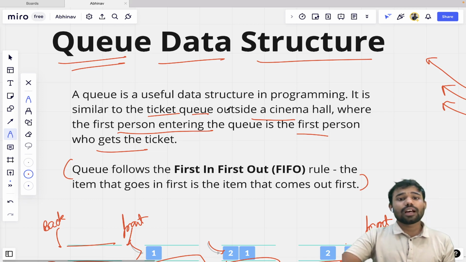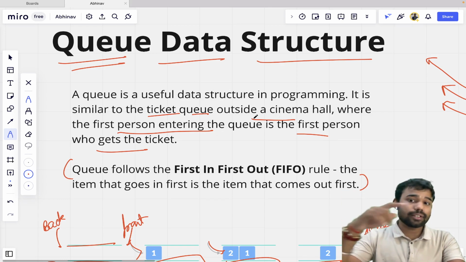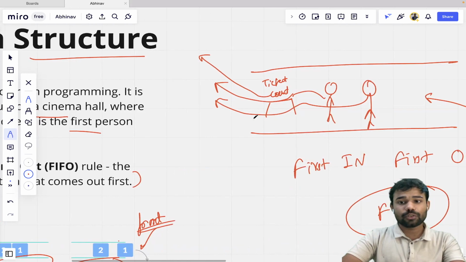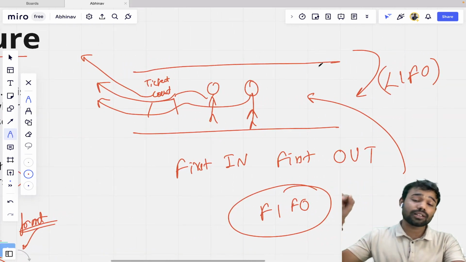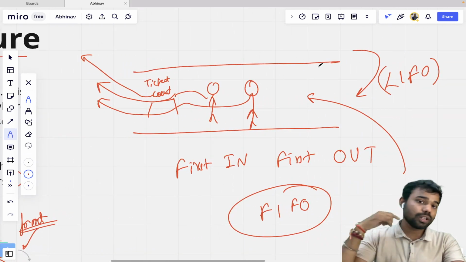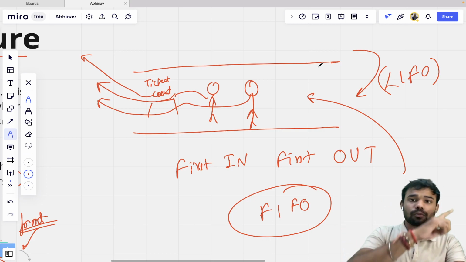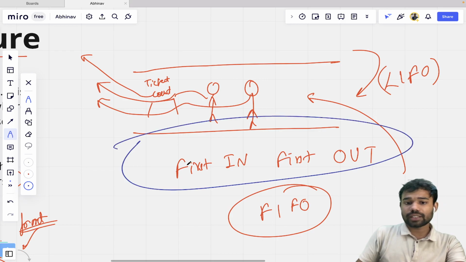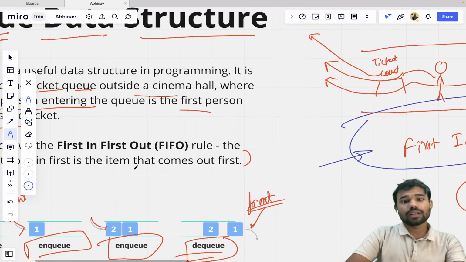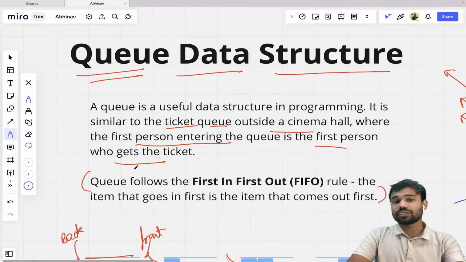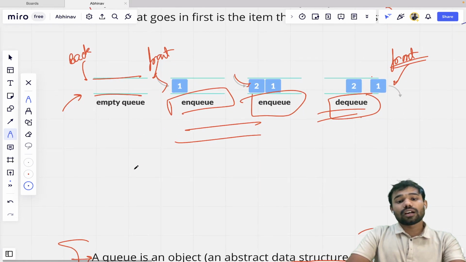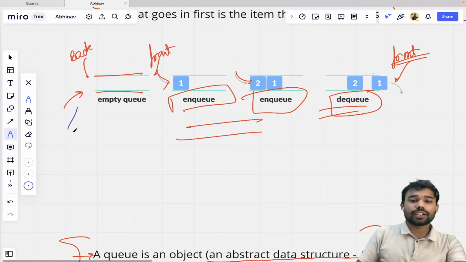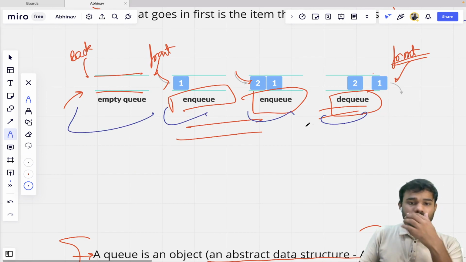And a queue is a useful data structure in programming, just like a ticket queue, and I've given an example of a ticket queue also, that the first person who gets into the queue will first get a ticket and first go to watch the movie. Okay, so it is based on the first in first out principle. Just like stack was based on last in first out, it is based on the first in first out rule.